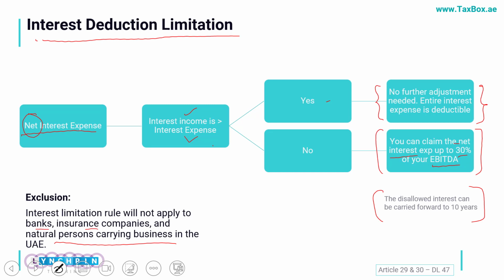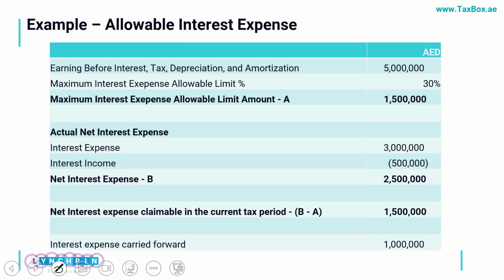If you refer to my session on partnerships, if a partner has taken a loan initially to invest in his business and is paying interest on that loan, and the partnership is not treated as a single taxable entity for the calculation of taxable income, in that case the partner can claim all his interest. But as a company I have a limit, and I can claim only up to 30% of my EBITDA.